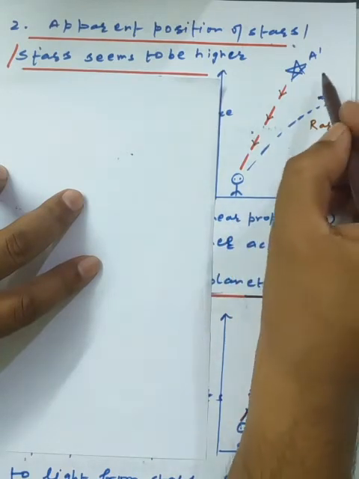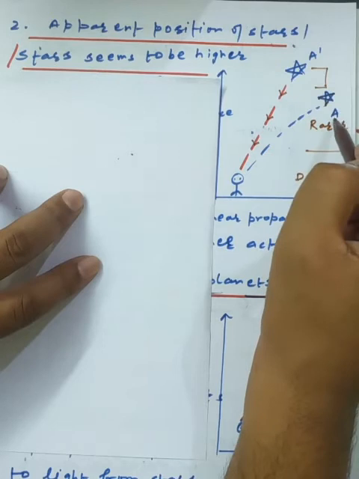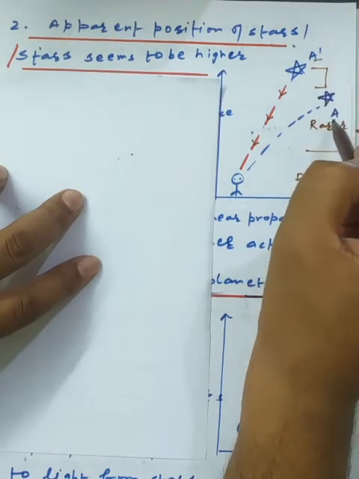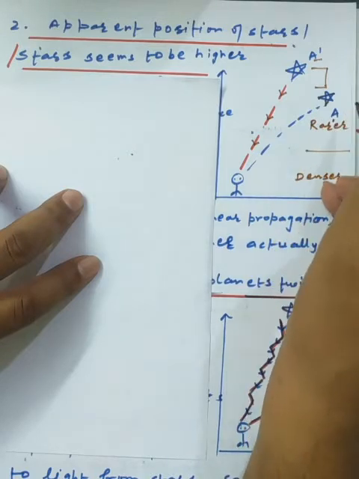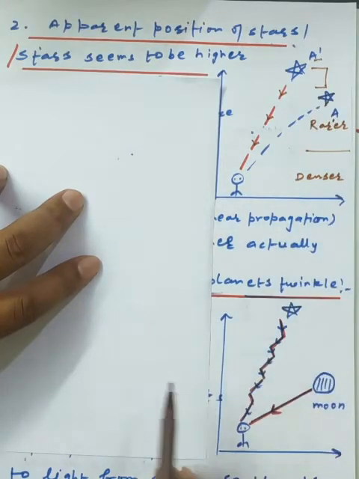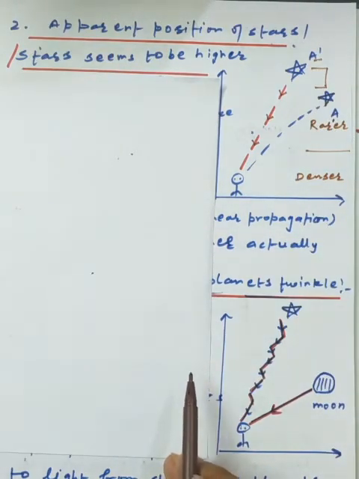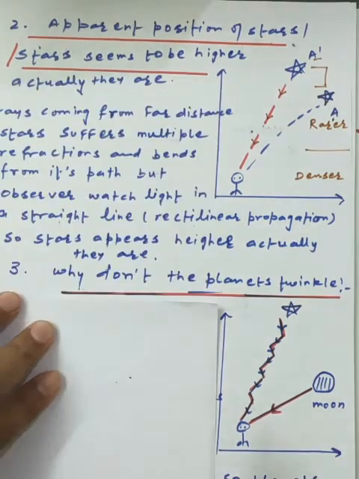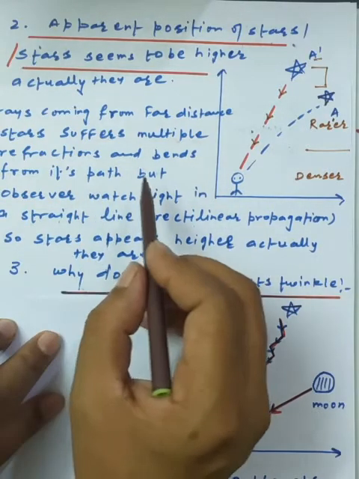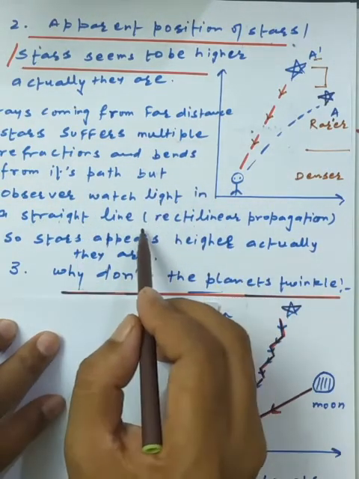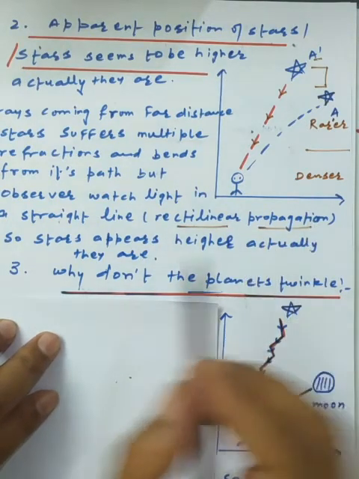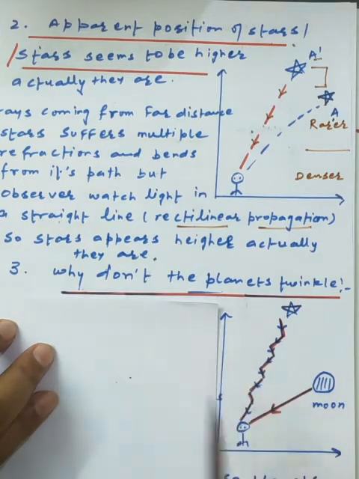So the star seems to appear at an apparent position. For an observer it seems to be at A dash as compared to A. So the general idea that comes to our mind is that stars seem to be higher than they actually are. This is the general reason for this application. Rays coming from a far distant star suffer multiple refraction and bend from their path, but the observer sees the light in a straight line, which means light follows rectilinear propagation. So stars appear higher than they actually are. This is the general application we have.